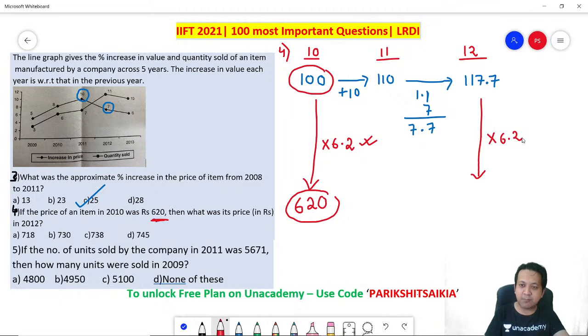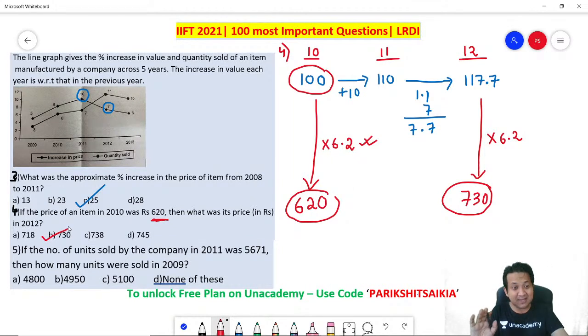So multiply 117.7 into 6.2. How much will you get? Approximately 730. Approximately 730, and that's your answer, which is option B. Got it? Easy one, I would say. And these are the types of questions, I repeat, you have got to pick up and do in your IIFT examination.